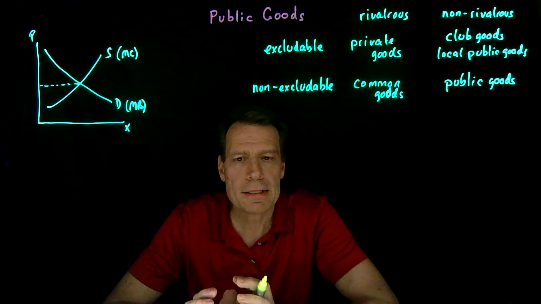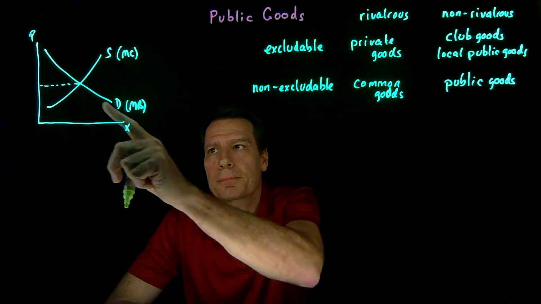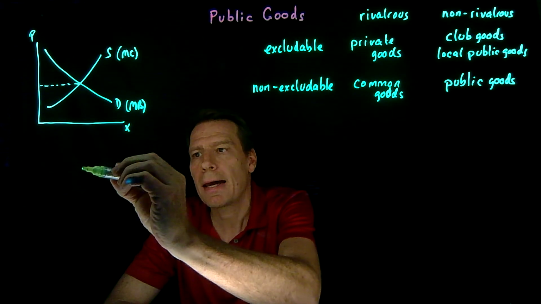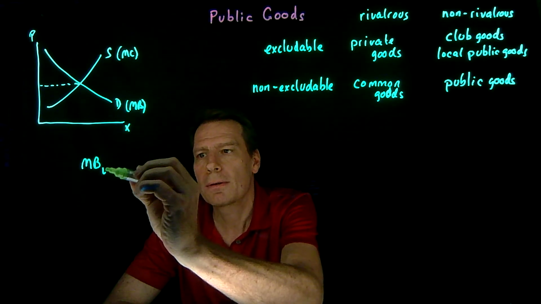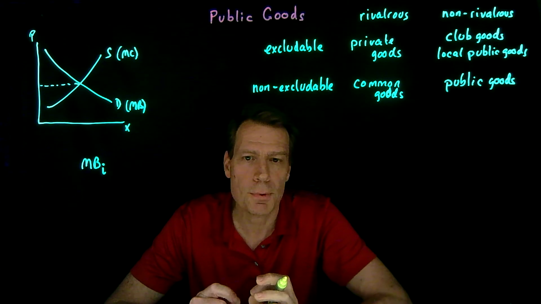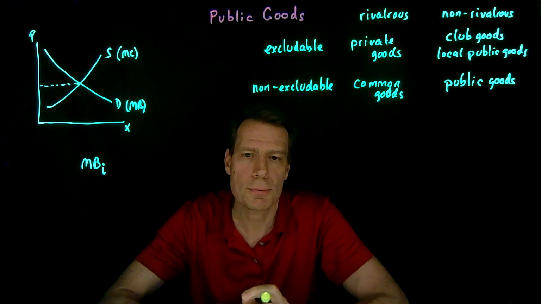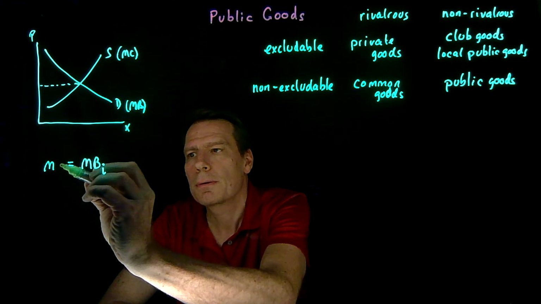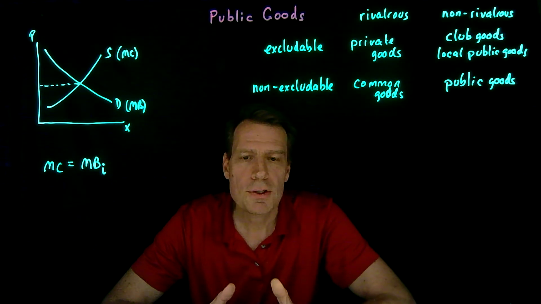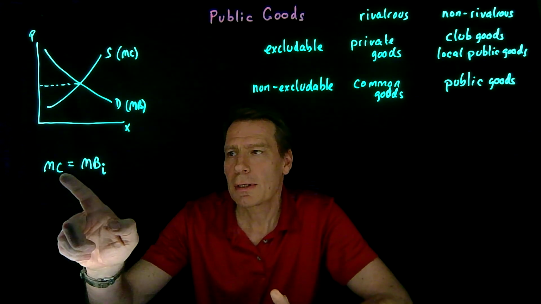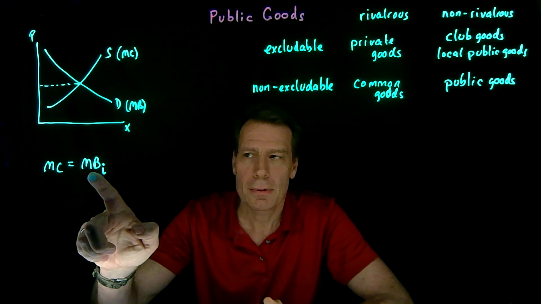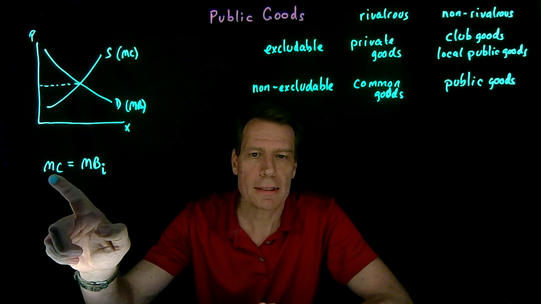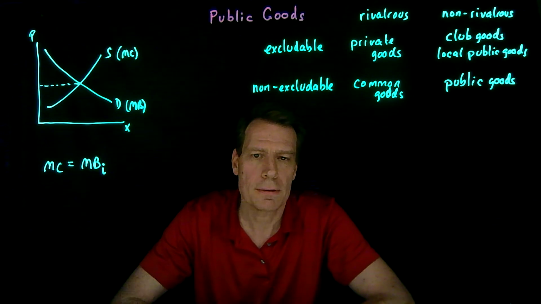That means that the last person to consume that good, the person who consumed the very last good that's being sold, had a marginal benefit, so that subscript i indicates it was one person, the last person to consume the good, that's equal to the marginal cost. So the efficient level of provision of private goods is where the last consumer has a benefit that's equal to the marginal cost of providing that good. That's what made that efficient.